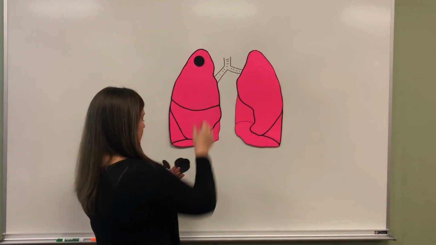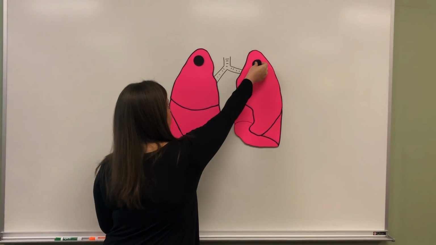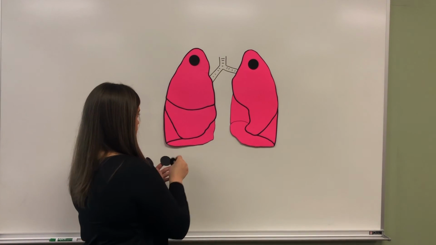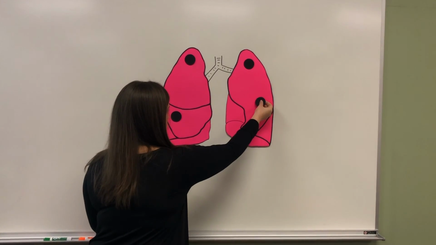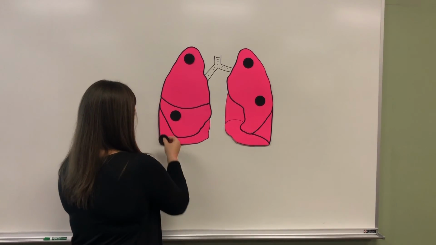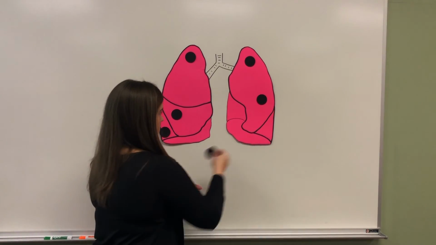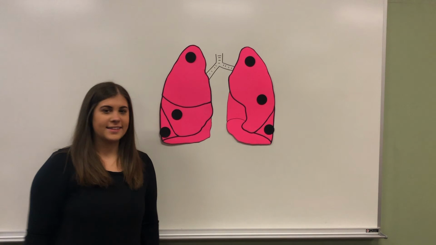Lastly, on the anterior thorax, you will listen to 3 spots on each lung. For the right, these 3 spots will include listening to the upper, middle, and lower lobes, and on the left you will listen to 2 spots in the upper and 1 spot in the lower lobe.